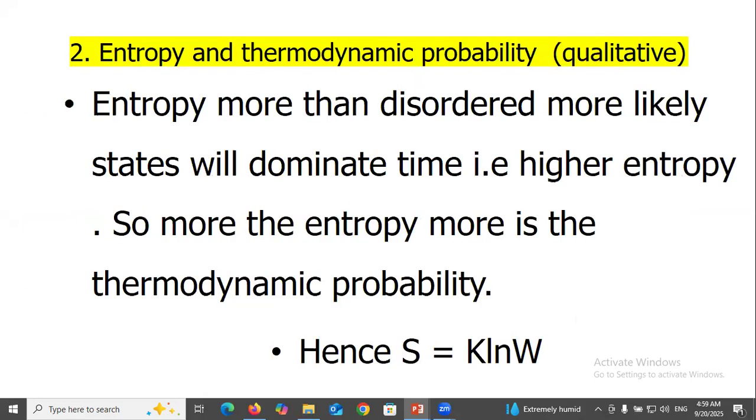Entropy and thermodynamic probability: qualitatively, the more disordered, more likely states will dominate with time, that is, the higher entropy. So the more the entropy, the more is the thermodynamic probability. So S equals k ln W.